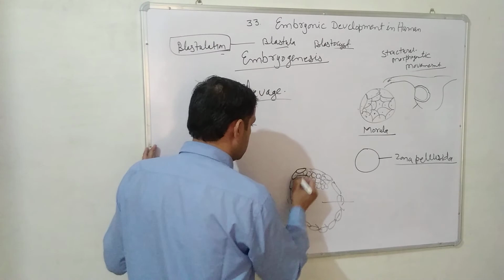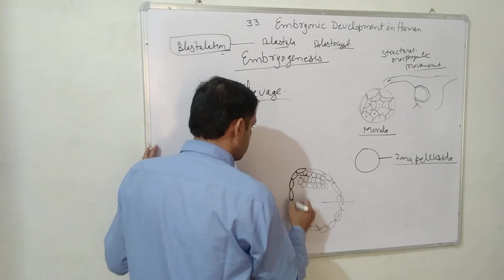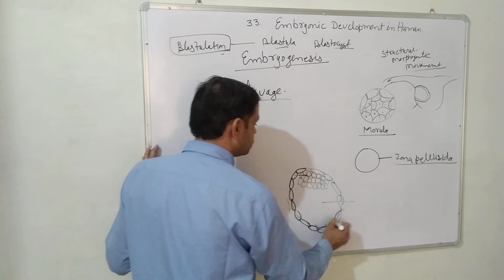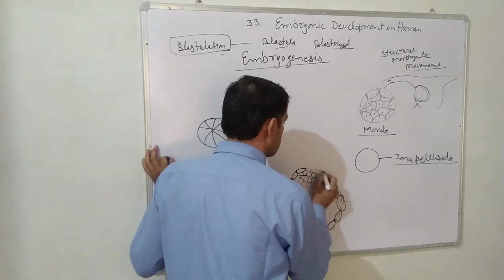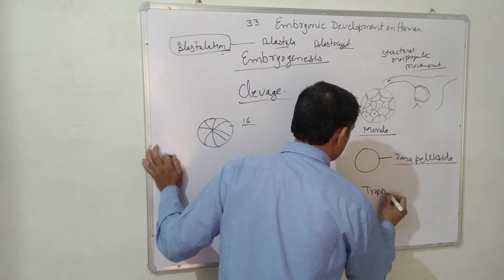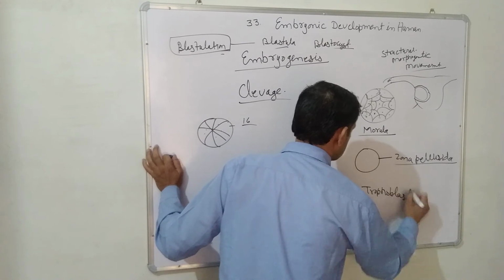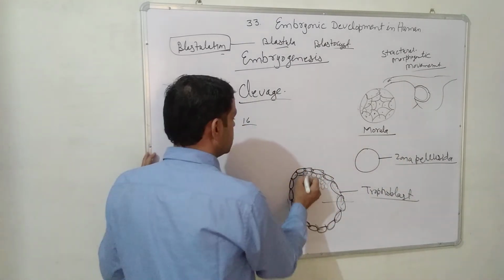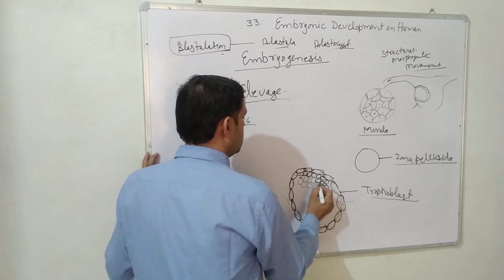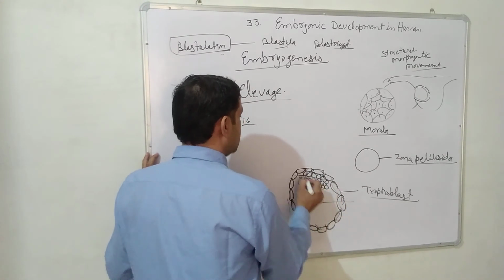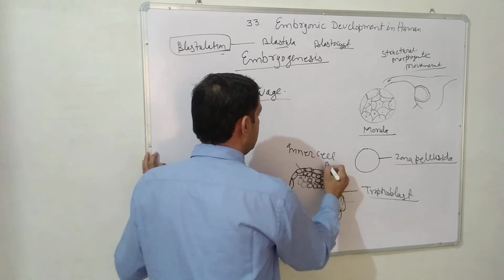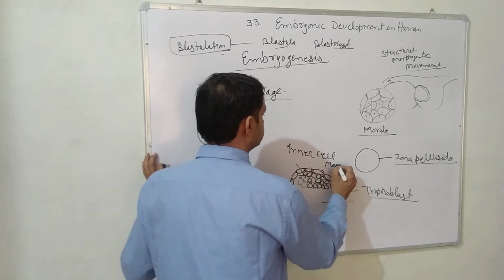These flat cells are called trophoblast, and the other cells come to the animal pole, and these cells are called inner cell mass.